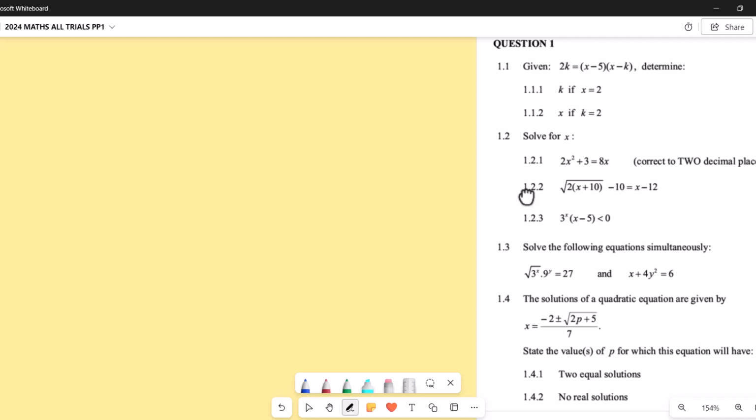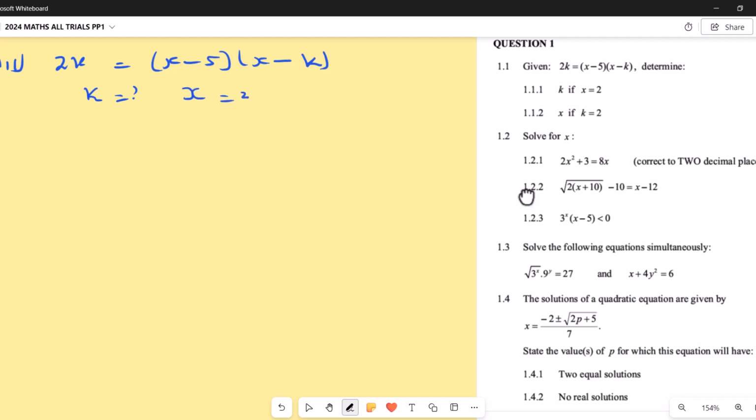So in that case, they gave us question 1.1. We have 2k equals to open bracket x minus 5 into x minus k. Now they said determine the value of k if x is 2. So we need to find the k when x equals 2. So we're just going to put it wherever there is x.